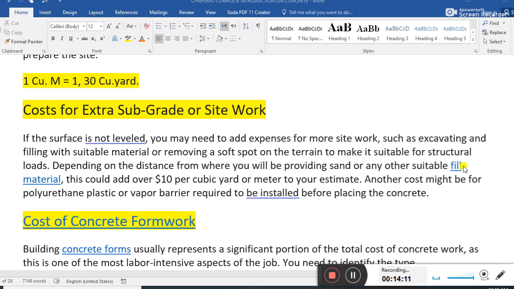Cost of extra subgrade or site work. This also increases the cost of the concrete. For example, this could add over $10 per cubic yard or meter to the estimation.